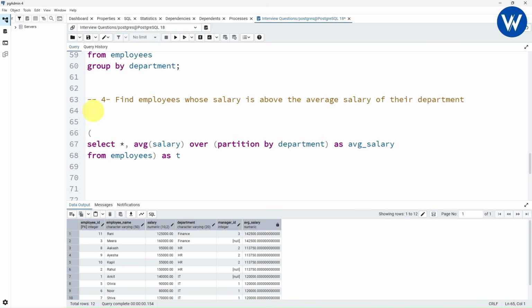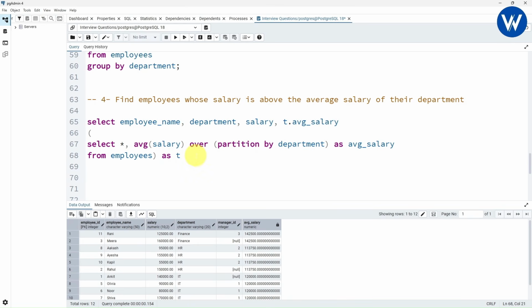And now let's write the main query, which is select employee name. From this table I want only the employee_name column, comma, department column. I also want the department column. In the same way I want the salary column. And also from this temporary table I want the average salary column. So I will take here T.avg_salary column.